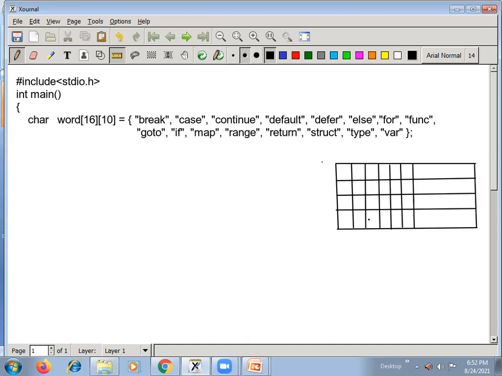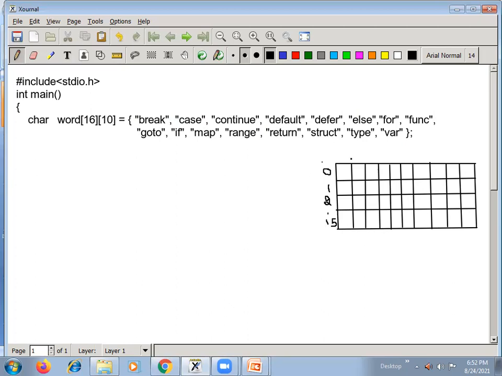So 1, 2, 3, 4, 5, 6, 7, 8, 9 and 10. This will be row 0, index 0, row 1, and this is row 2, and you can assume this is row 15.